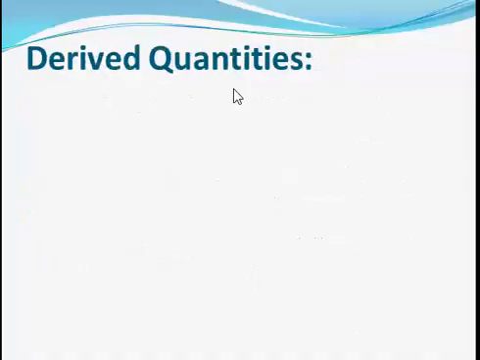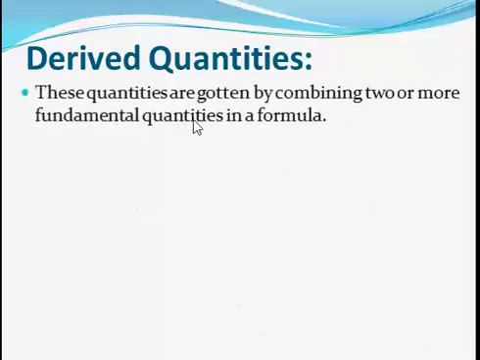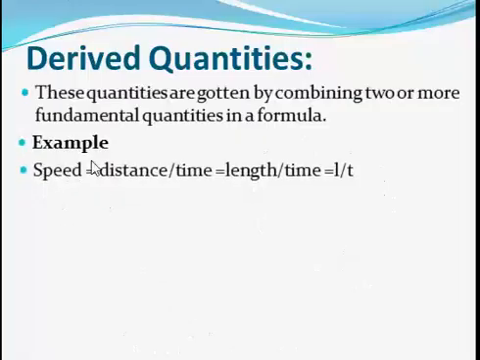Now we talk about the derived quantities. As the name implies, every derived quantity is derived from the fundamental quantities. Derived quantities are quantities gotten by combining two or more fundamental quantities in a formula. Let's look at some examples. Let's look at speed. Speed is a derived quantity because it is derived from distance over time. Distance between two points is measured by the length between those two points. So distance is also length, over time, which by symbol is L divided by T.